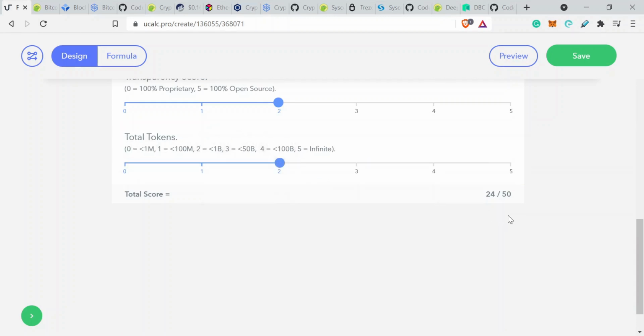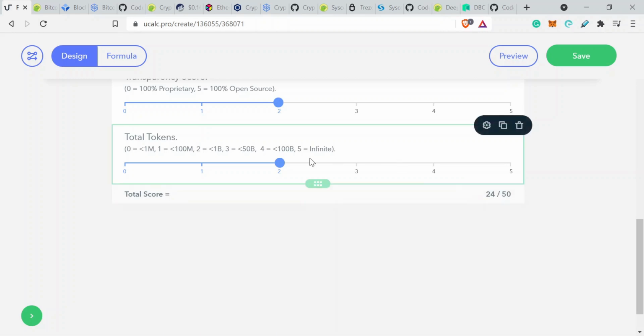So for Syscoin we've got a score of 24 out of 50. 24 out of 50 for that. So we had 40 out of 50 for Bitcoin. We had 20 something, I can't actually remember, for CRO, and we've got 24 out of 50 for Syscoin.